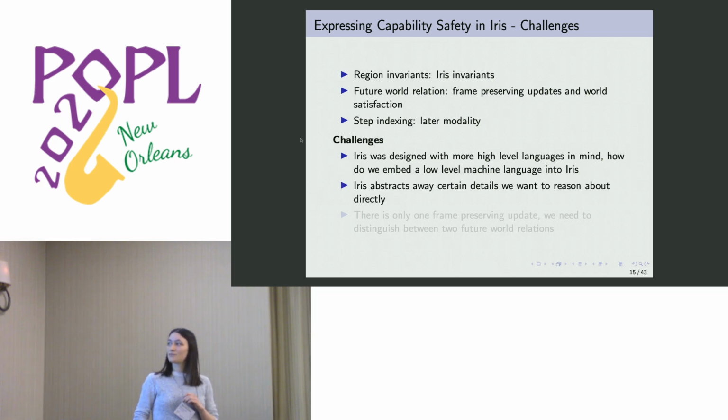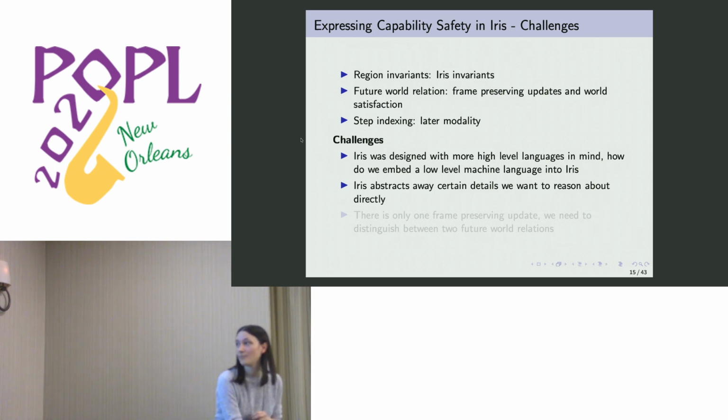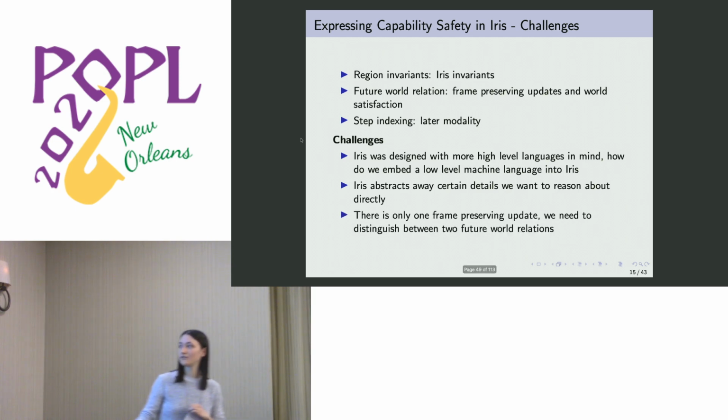It also abstracts away certain details that we actually want to reason about directly. In particular, there's only one frame-preserving update, which is the one you use for the future world relation instead of reasoning about worlds directly. However, we have the distinction between the two future world relations, which is very important to reason about well-bounded control flow.